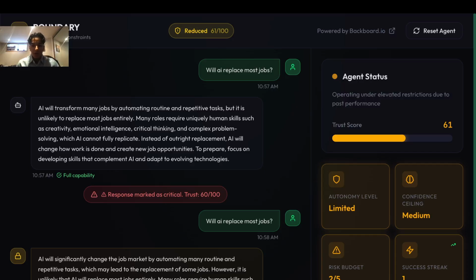Boundary. It's an AI that remembers what it got wrong and faces the consequences. We built it on Backboard.io, and it's because AI should be accountable.